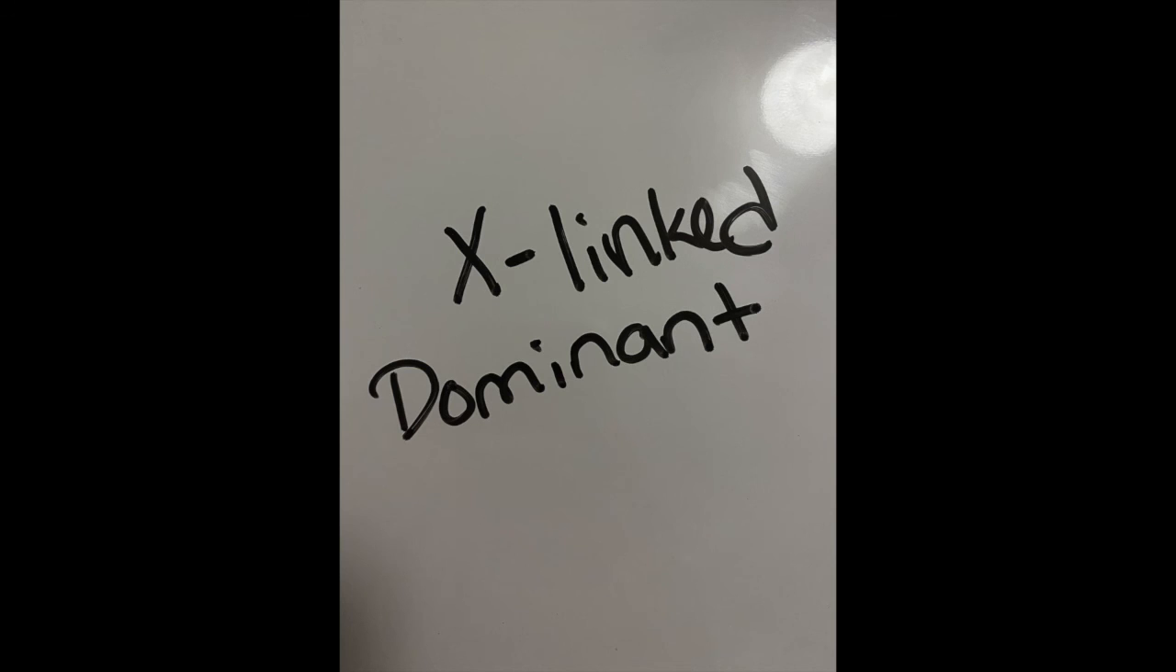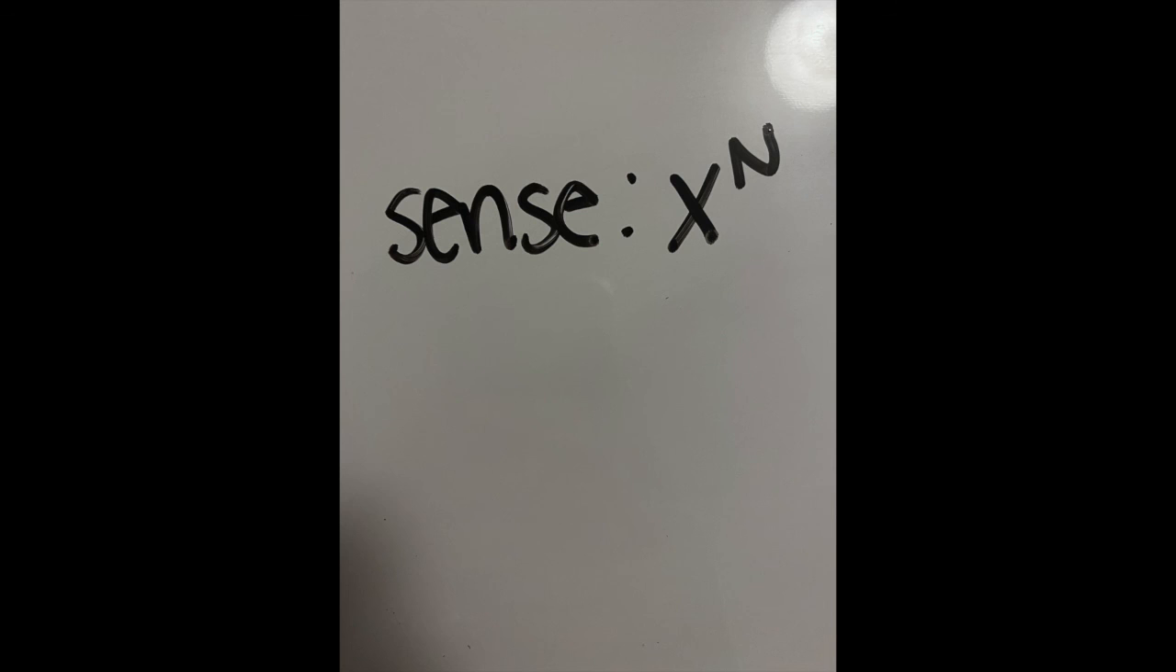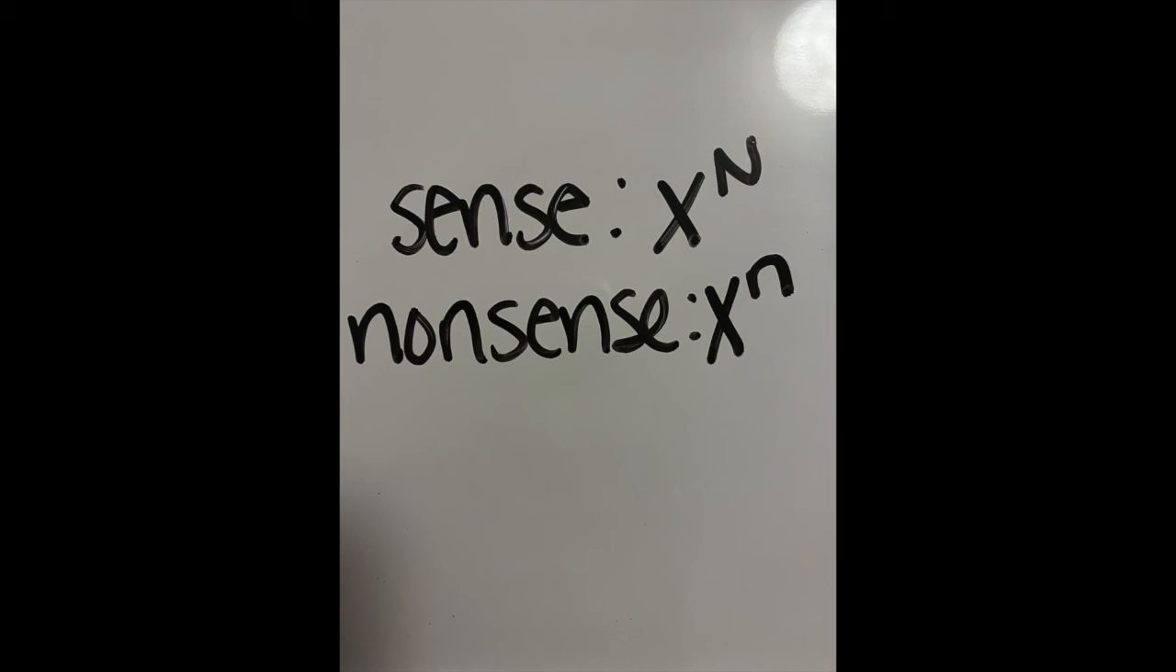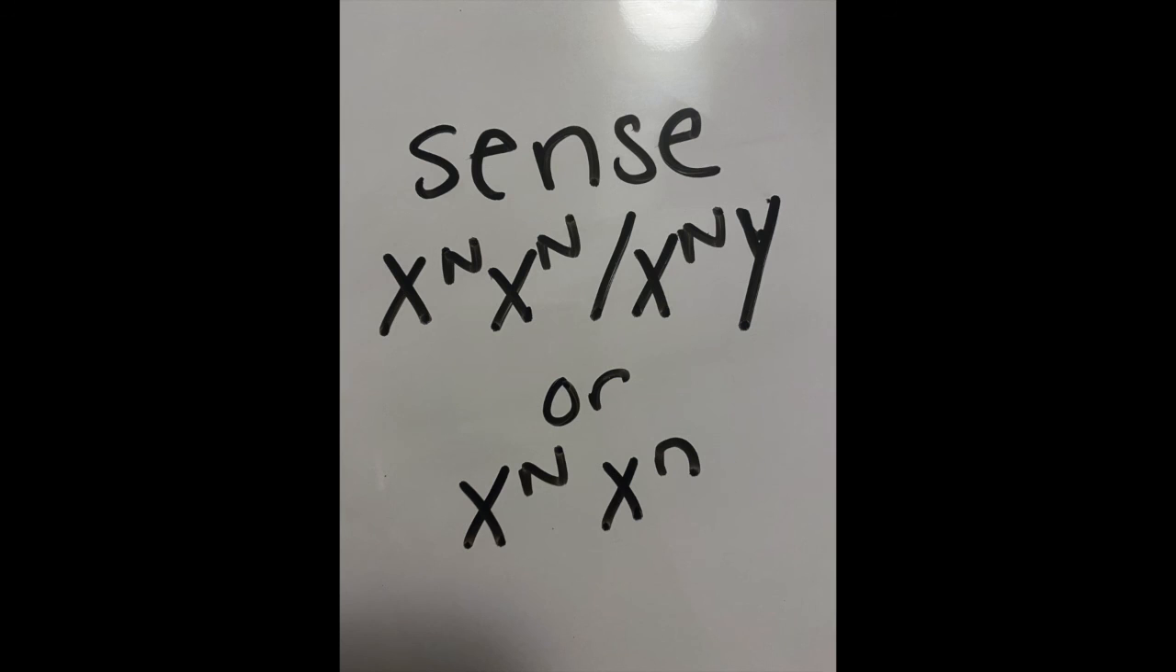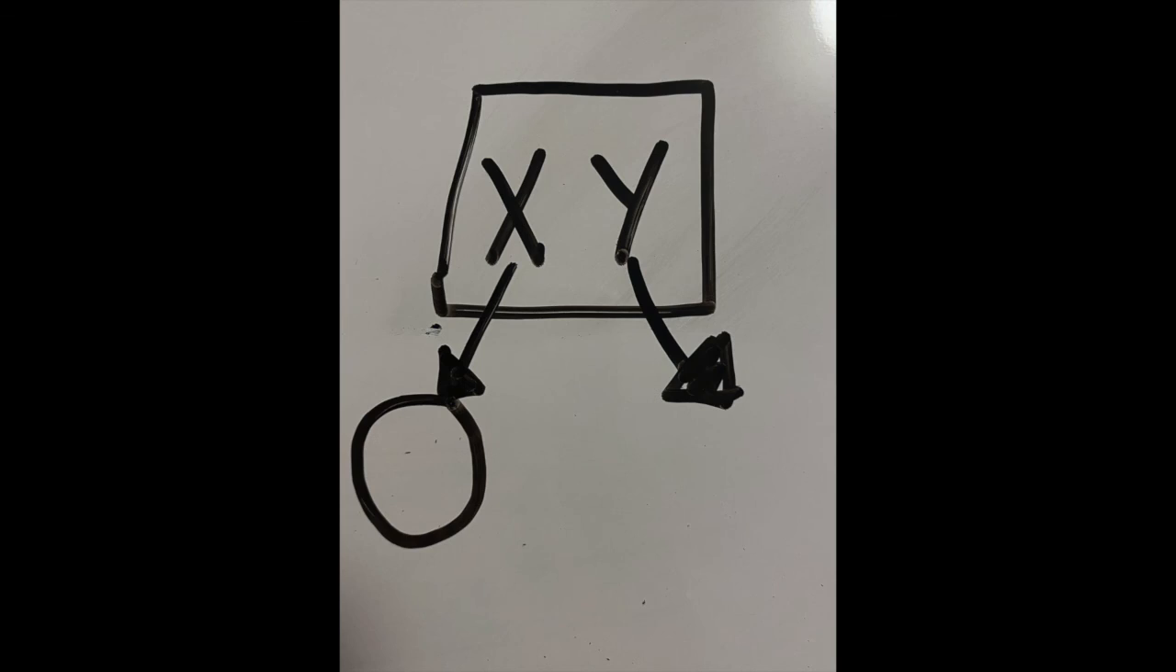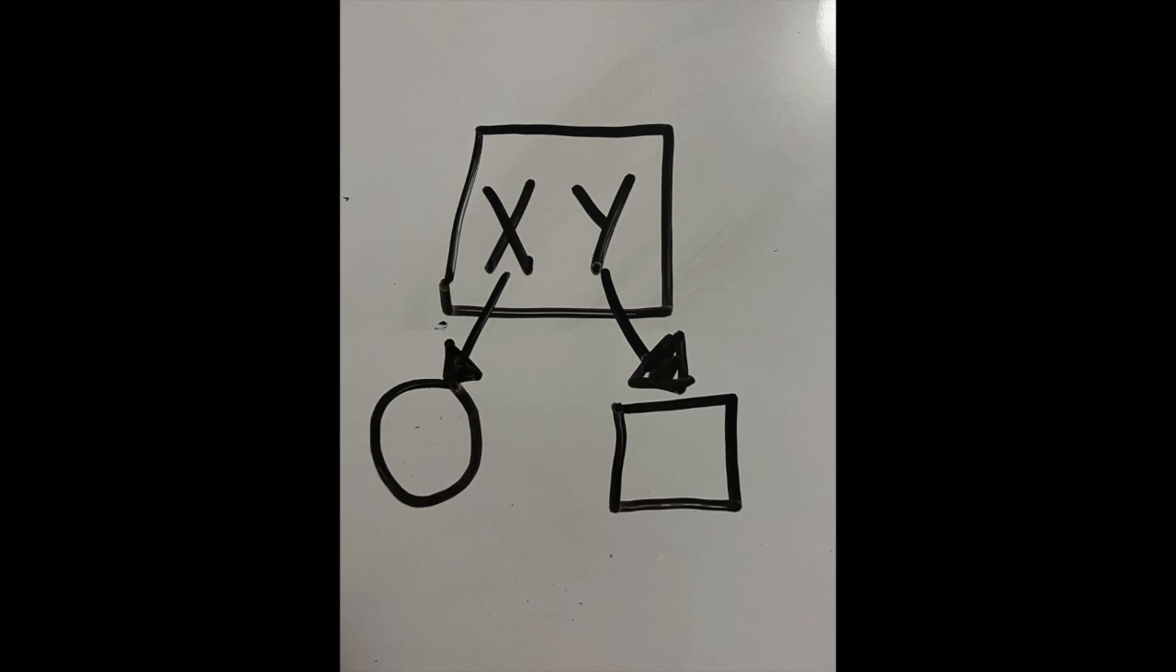The next mode of inheritance is X-linked dominant. The trait we are interested in will be the dominant allele that is attached to the X chromosome. The other trait will be the recessive allele attached to the other X chromosome. The phenotype sense in this case can either be a homozygous or a heterozygous genotype. Males pass on X chromosomes to daughters and Y chromosomes to sons.